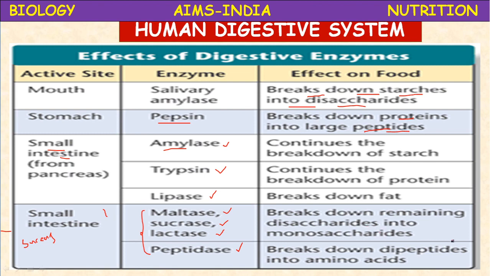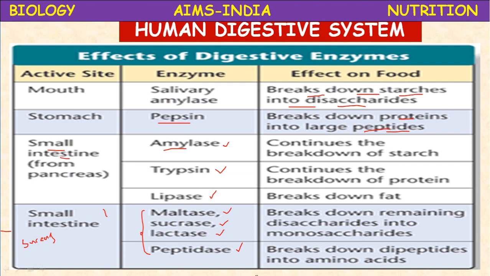Maltase acts on maltose. Maltose is a disaccharide and is converted into glucose. Sucrase acts on sucrose. So first you write maltose gives rise to glucose, and on the arrow mark, maltase. Then sucrose gives rise to glucose, and on the arrow mark, sucrase. Lactose, milk sugar: lactose gives rise to glucose, and on the arrow mark, lactase.